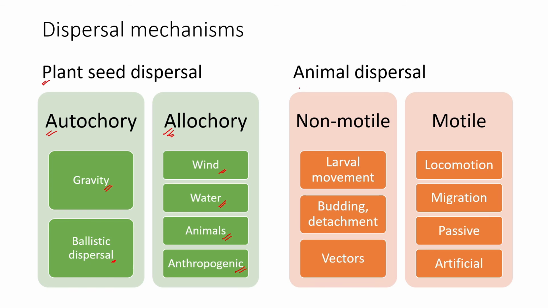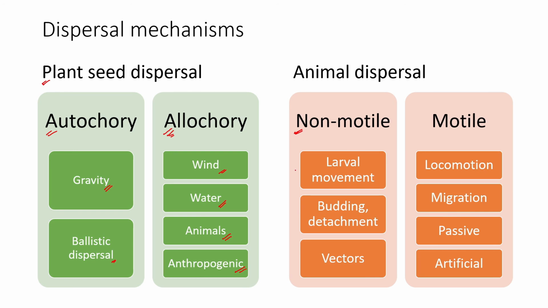Coming to animal dispersal, some animals are motile and some are non-motile. Non-motile animals show larval movement. If you remember, in echinoderms and cnidarians there are many alternations of generations, with multiple medusoid stages which are larval forms and are motile, whereas the adult stages are usually non-motile. There are polyp and medusa stages, where one group is sessile and the larval stages are motile, moving out and establishing themselves in another area, forming sessile adults.